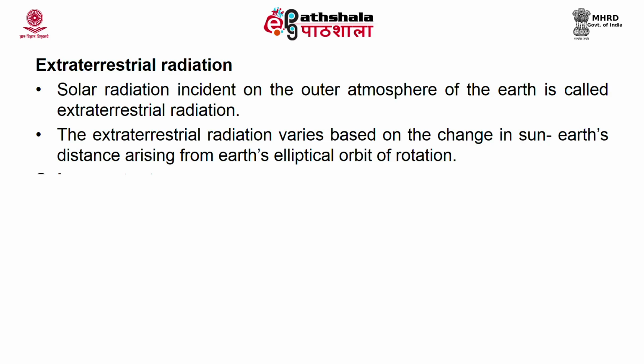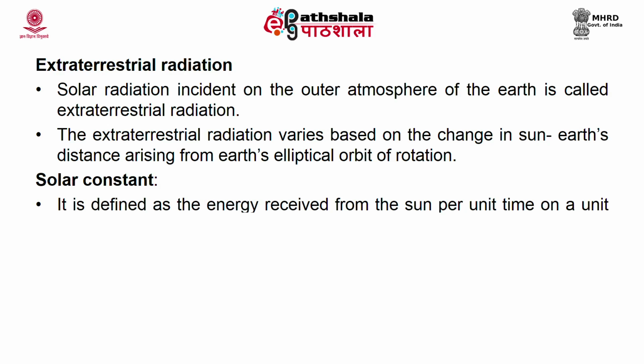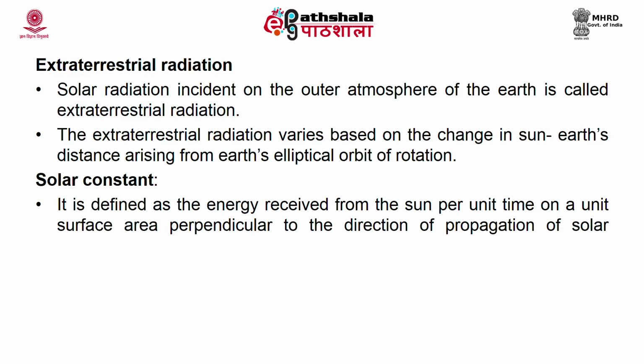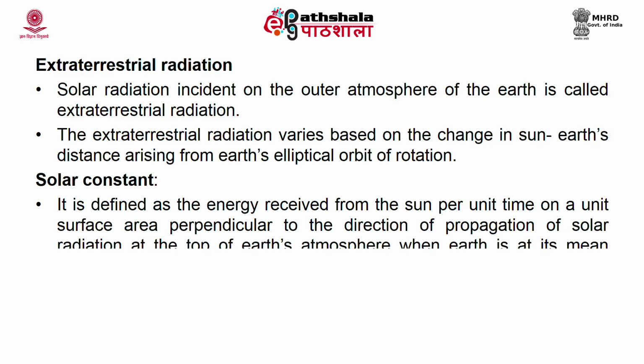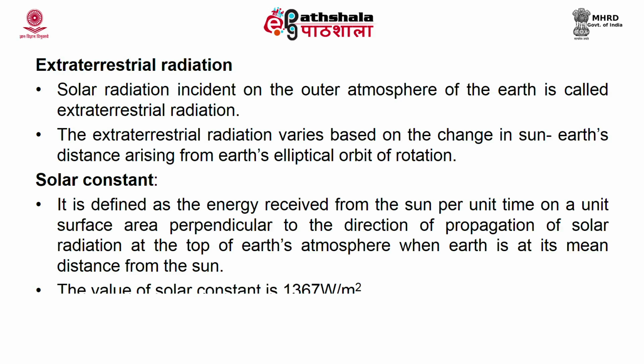There is a term known as solar constant. It is defined as the energy received from the sun per unit time on a unit surface area perpendicular to the direction of propagation of solar radiation at the top of Earth's atmosphere when Earth is at mean distance from the sun. So, that is the energy received from the sun per unit time per unit area which is perpendicular to the direction of propagation of solar radiation. The value of solar constant is 1367 watt per meter square.